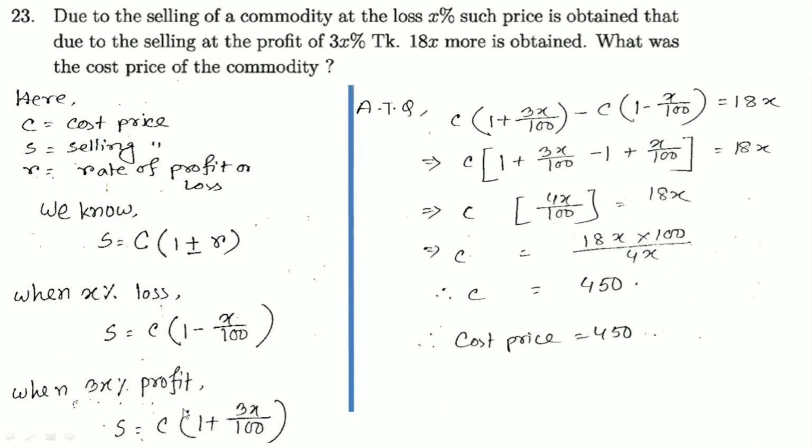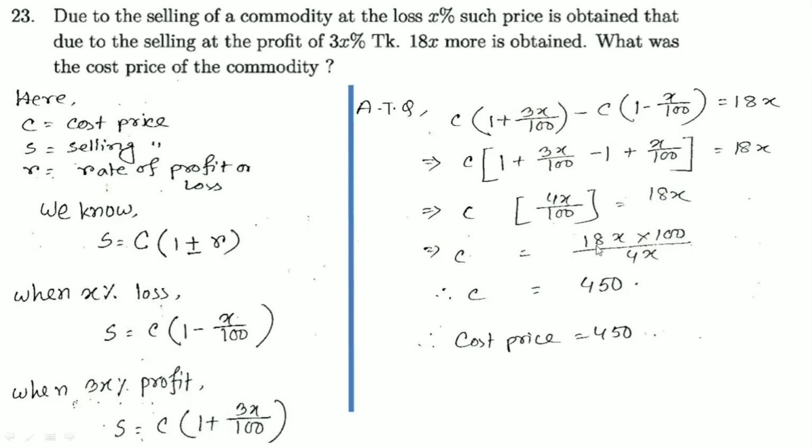Now the relationship between these two is 18x. So the profit selling price minus the loss selling price will be 18x. Then C will be taken as common. Then 1 plus 3x by 100 minus 1 minus x by 100 gives 4x by 100, and you may go for the LCM. Then cross multiply: 18x into 100 by 4x.